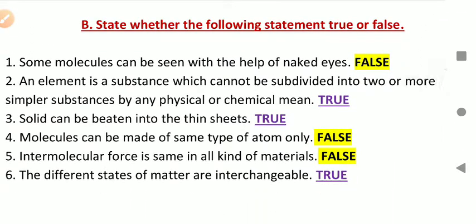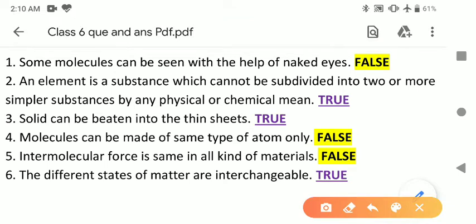Question number B. State whether the following statements are true or false. The answers are written in front of the question. Some molecules can be seen with the help of naked eyes. Answer is false. It is very difficult to see the molecules with the naked eye. Second, an element is a substance which cannot be subdivided into two or more simpler substances by any physical or chemical means. This is the true statement. It is very difficult to subdivide the elements.